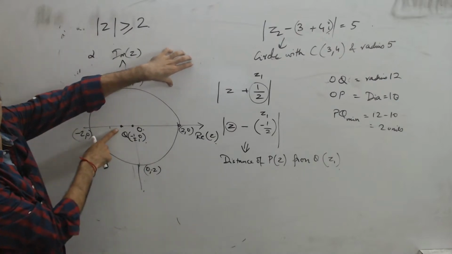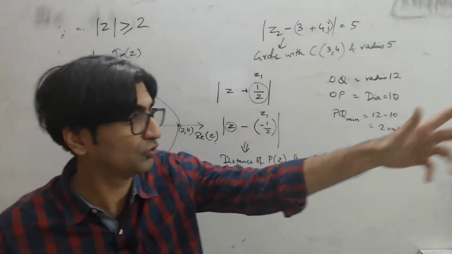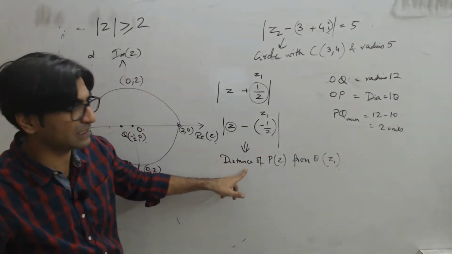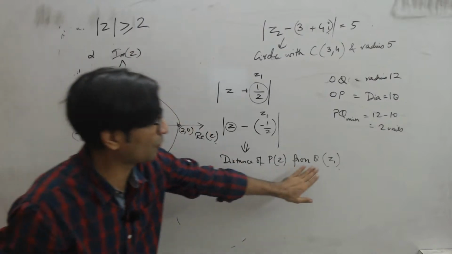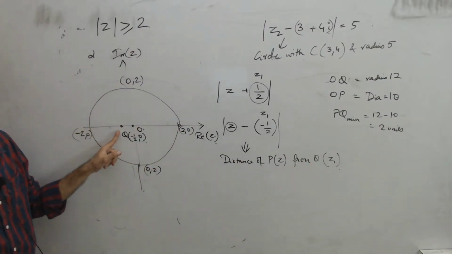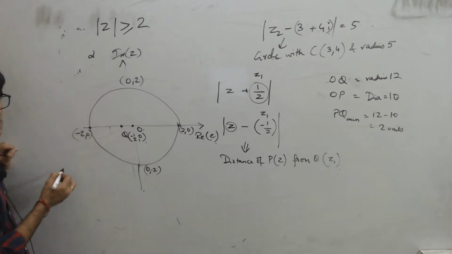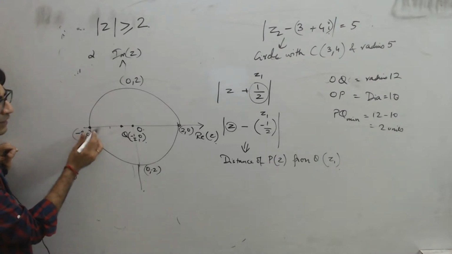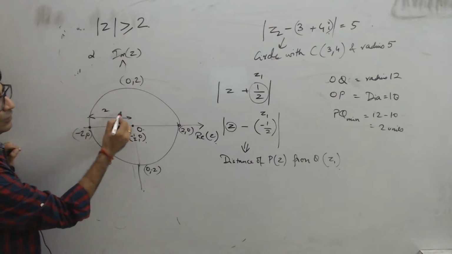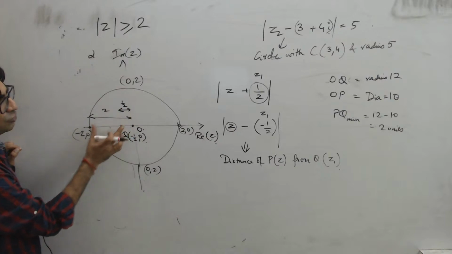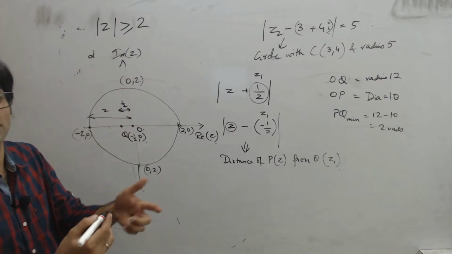Q मेरा फिक्स्ड है ये रहा. और क्वेश्चन बोल रहा है find the minimum distance of the point P, which lies either outside or on the circle, from a fixed point Q, which is ये रहा, which is at -1/2, 0. So obviously you'll choose the minimum distance, which is you'll choose P over here. And you say okay, ये distance कितना है? ये total 2 था और ये 1/2 है, तो बाकी का डिस्टेंस बचा 1.5, 1/2, 1/2. Answer is 3/2. That's your answer.